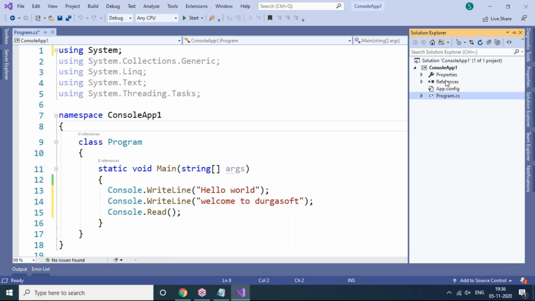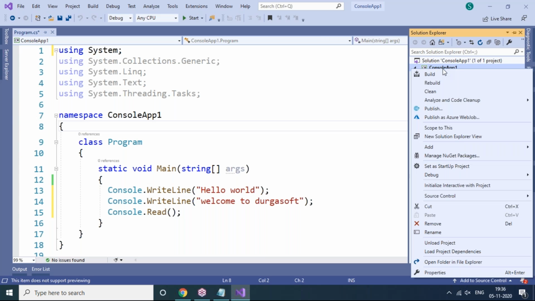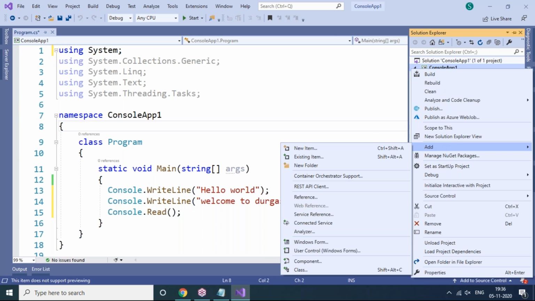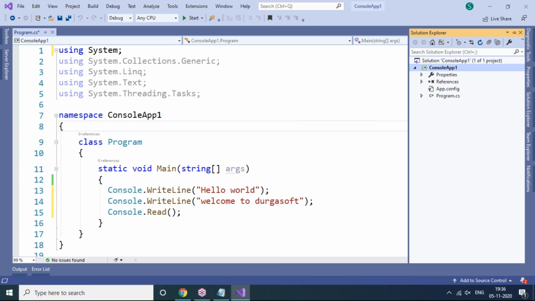Okay, now go to Solution Explorer, right click on your project name, like ConsoleApp1 is my project name. Right click over there and go to Add. Once you go to Add, it will show you clearly New Item or else Class template is there. Anyone you can go through it, New Item or else Class. I'm just selecting New Item here.